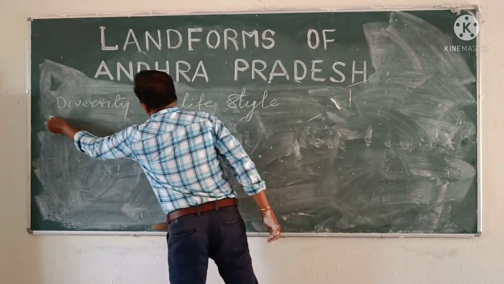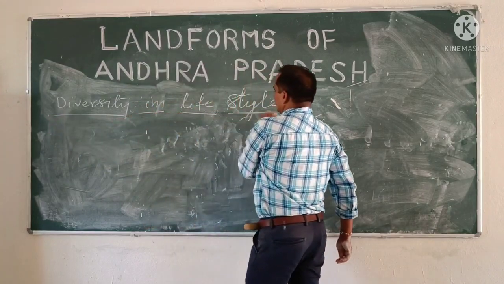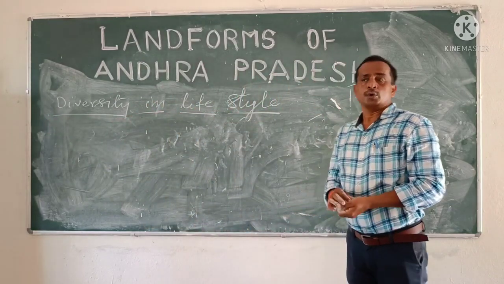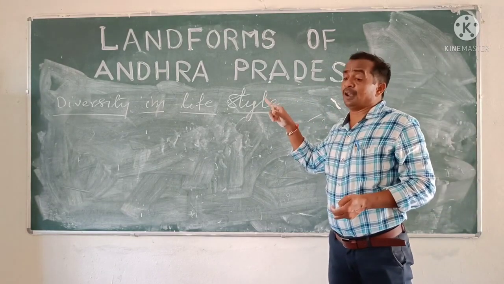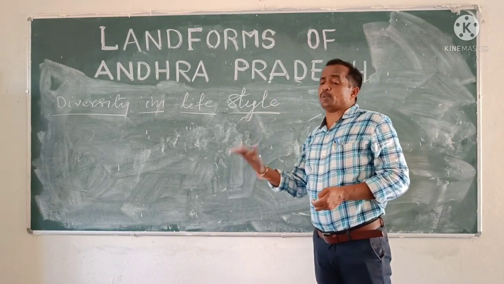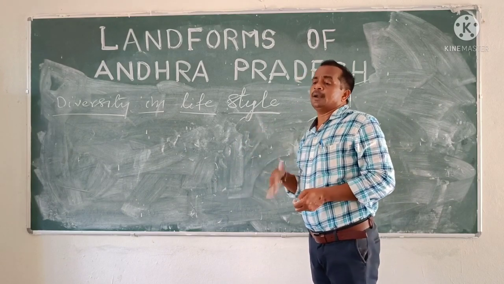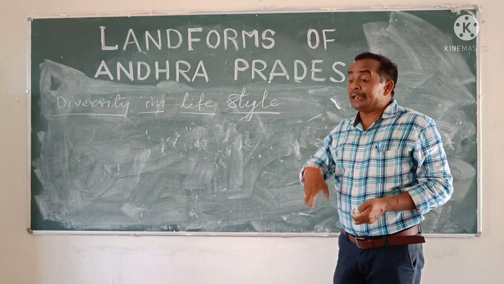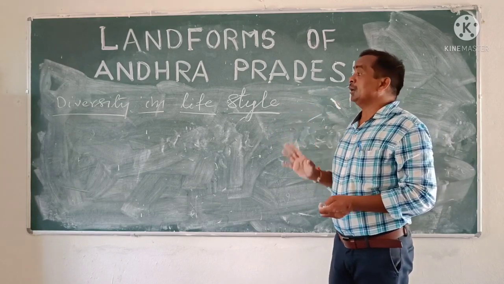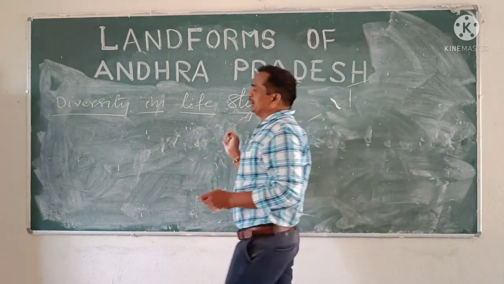Dear children, diversity in lifestyle. What is meant by lifestyle? The different occupations carried on by the people to lead their livelihood are called lifestyle.